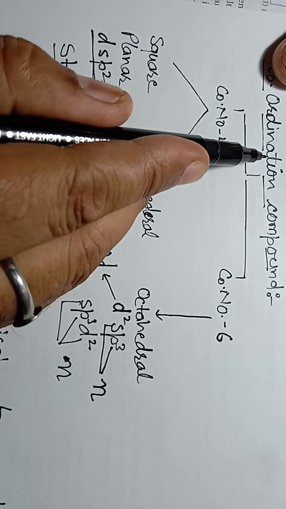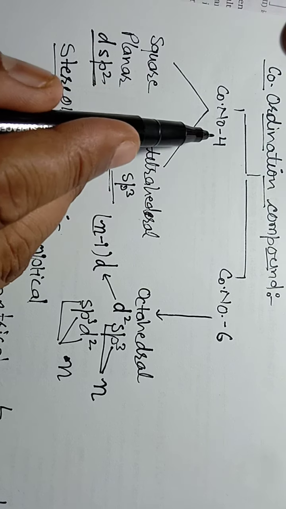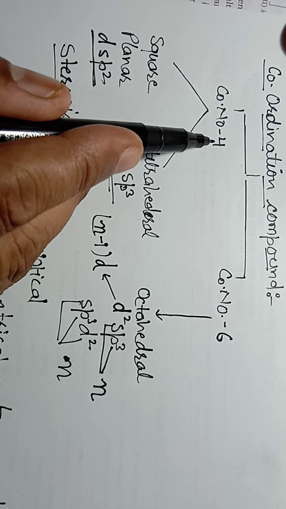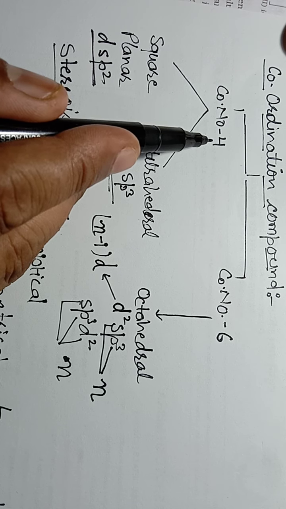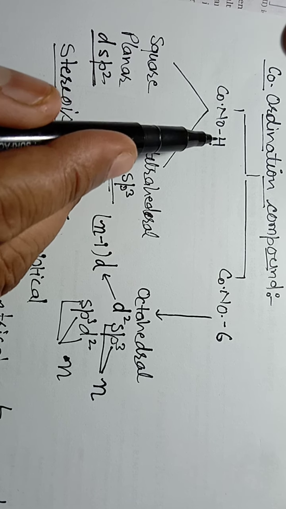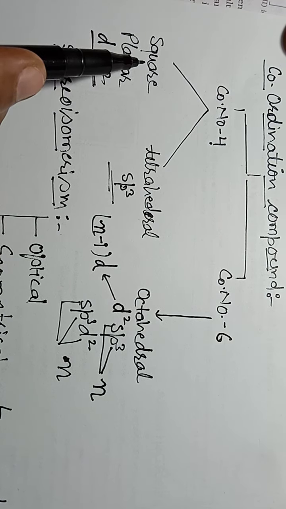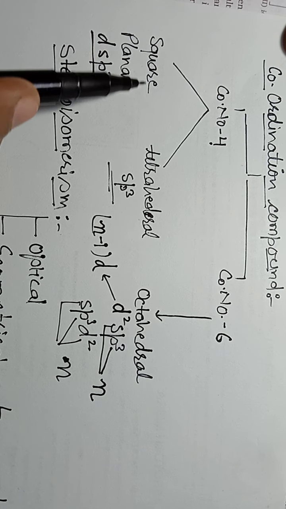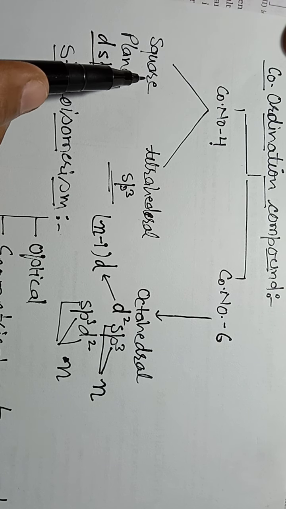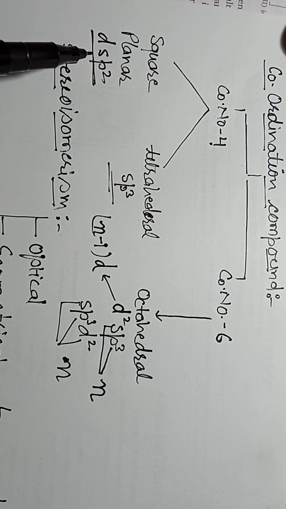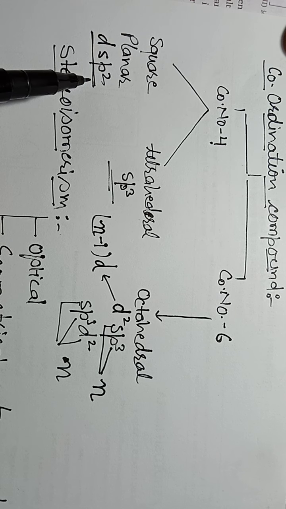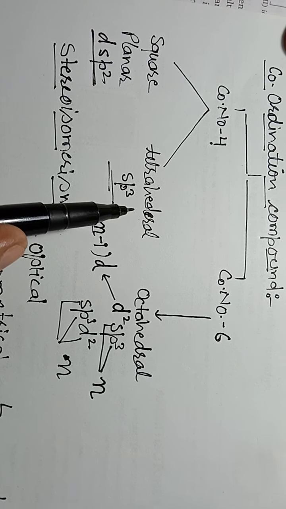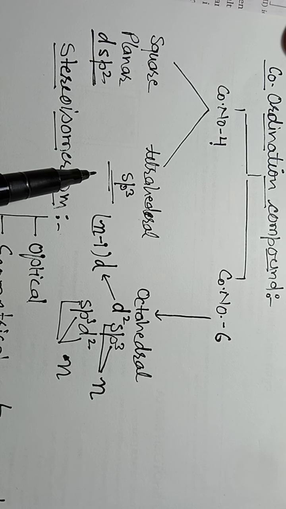So coordination compounds with coordination number 4 may exist in two different structures, square planar and tetrahedral.